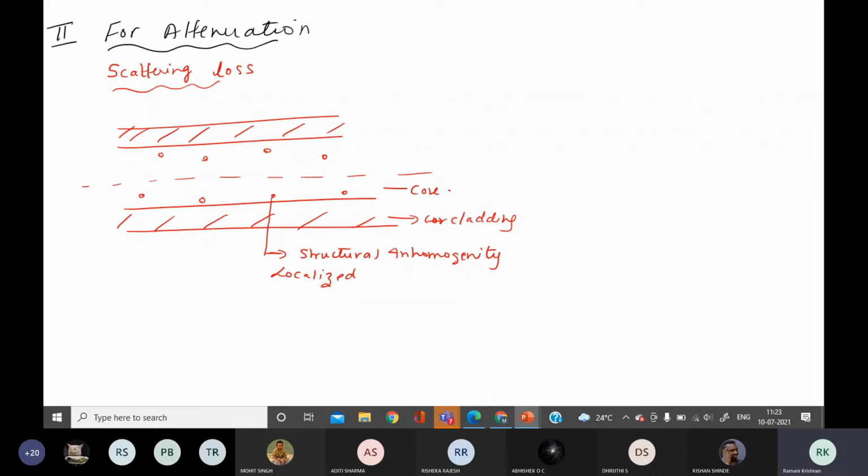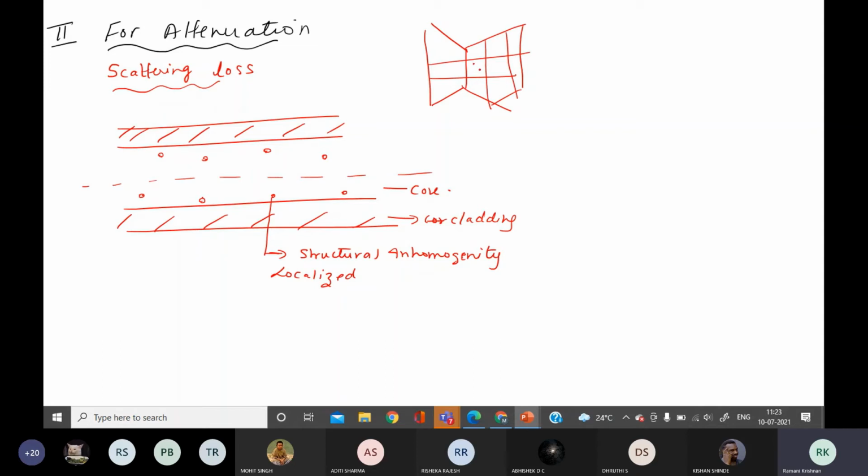Okay, fixed. Normally glass is made from the molten state. From the liquid state to the solid state, the glass may not be uniform. It may not be homogeneous. For example, you look at your window. I'll draw for you. You are looking at your window grill.